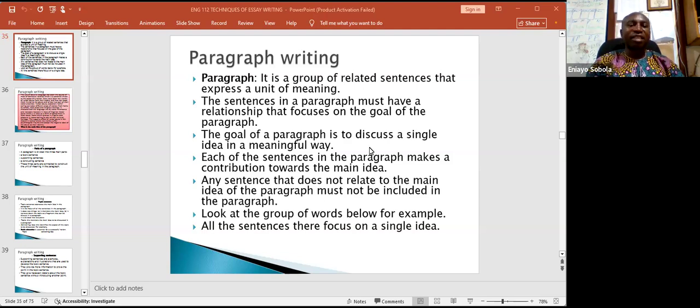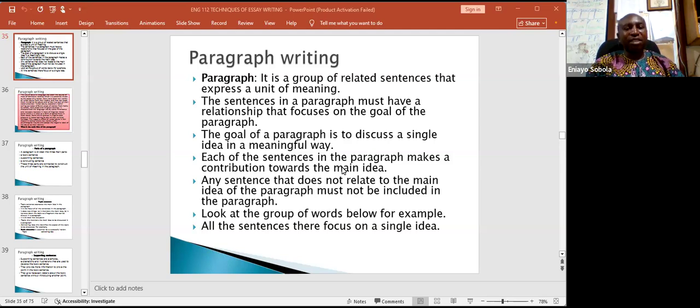It does not extend or contain any extraneous piece of information, because a paragraph is meant to focus on a single goal. So each of the sentences in the paragraph makes a contribution towards the main idea.